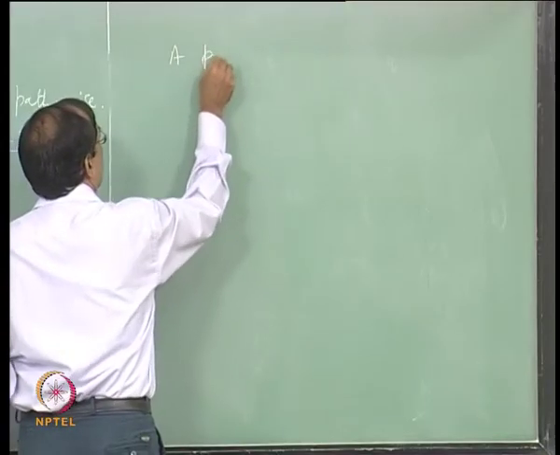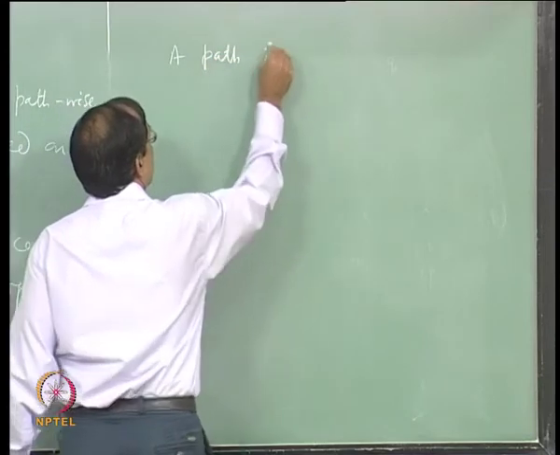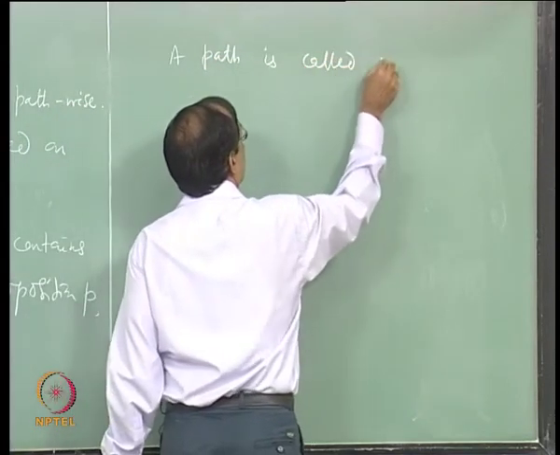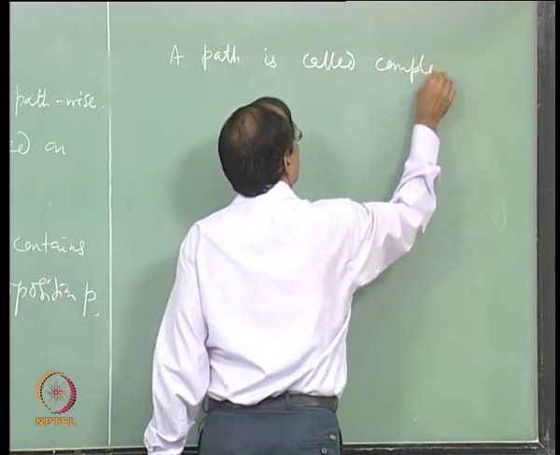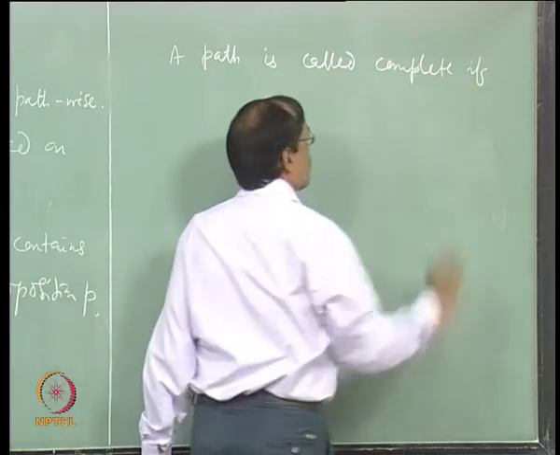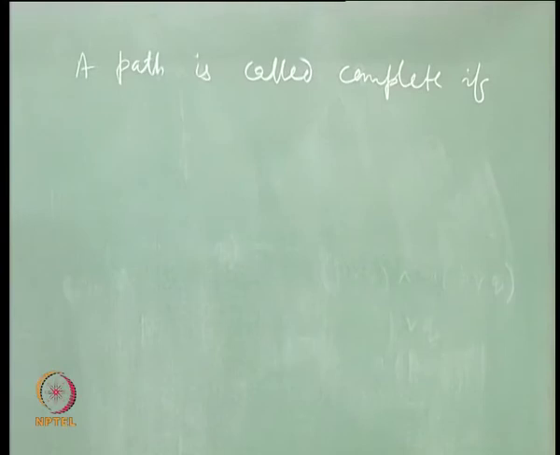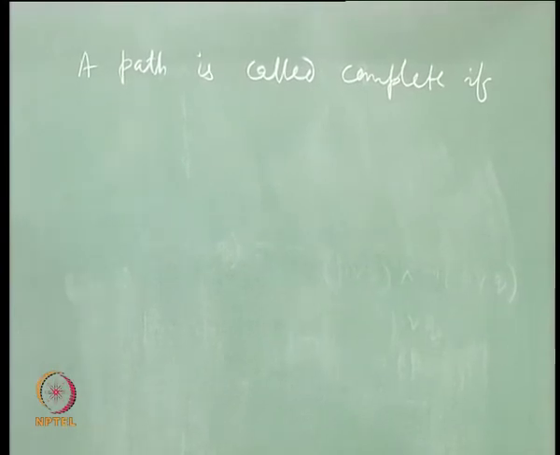A path is called complete if it can no more be expanded, right. So, that means on each of the compound propositions occurring in that path, a rule has been applied, right.